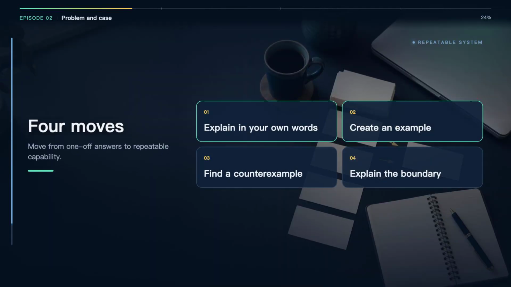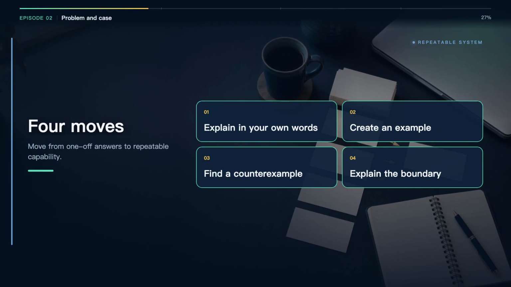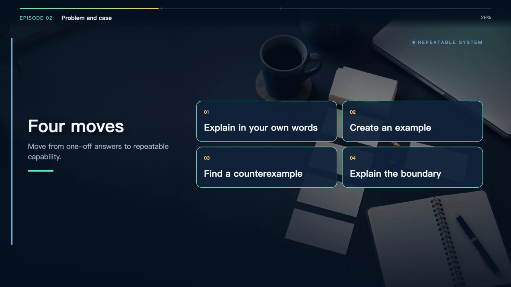The method has 4 moves. Explain in your own words, create an example, find a counterexample, explain the boundary. They form one chain. Each move gives the next move useful information. The 4 moves are a sequence rather than 4 unrelated study tips. Your own explanation exposes missing links. An example tests whether the idea can touch a concrete case. A counterexample tests whether you can notice a tempting failure. A boundary states when the rule stops working. Together, they turn a vague feeling of understanding into a small, inspectable proof.